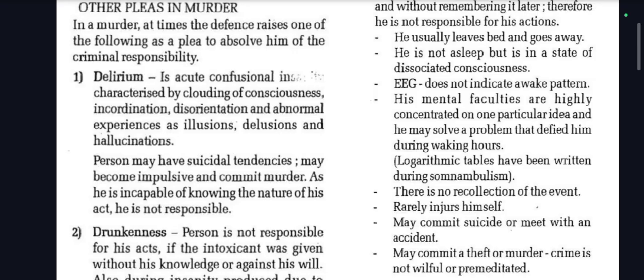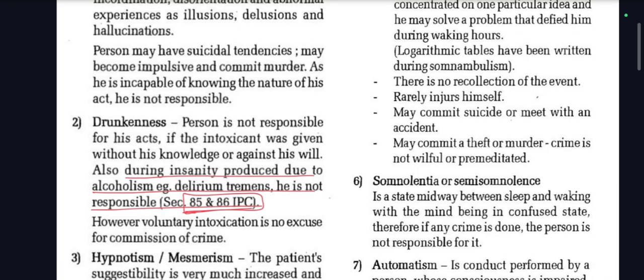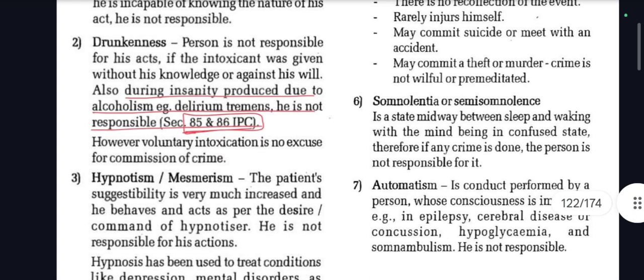As he is incapable of knowing the nature of his act, he is not responsible. So in delirium, he may prove that he was in delirium, and he may be forgiven. Then drunkenness: a person is not responsible for his acts if the intoxicant was given without his knowledge or against his will. Also during insanity produced due to alcoholism, that is delirium tremens, he is not responsible. Section 85 and 86 IPC. Please find out what is the BNS for 85 and 86 IPC.